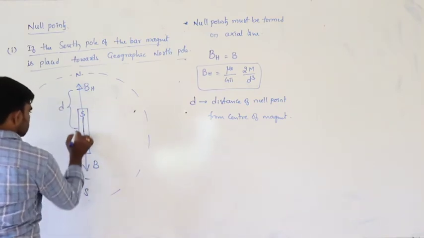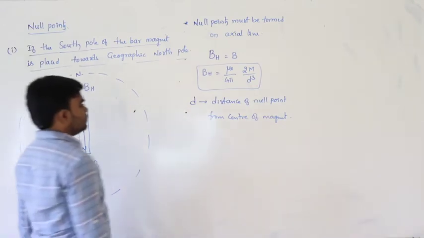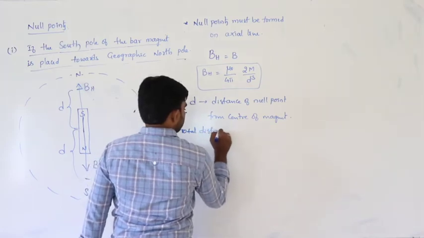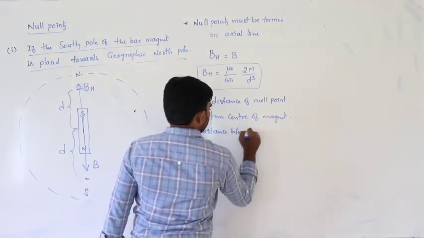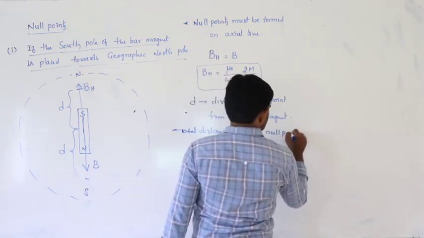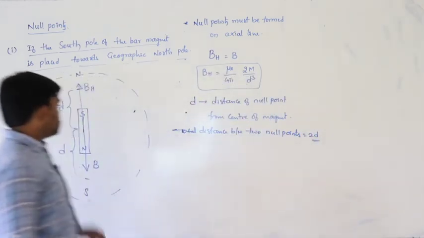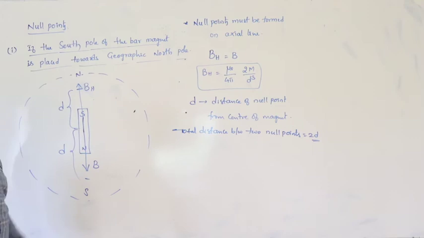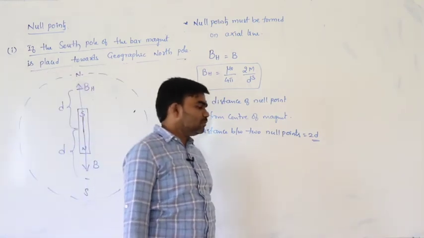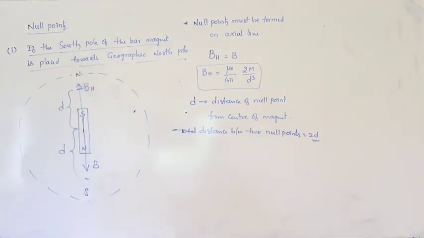The total distance between two null points is equal to 2d, because above and below the magnet there must be two null points. The distance between the two null points is 2d. So, this is the null point situation.